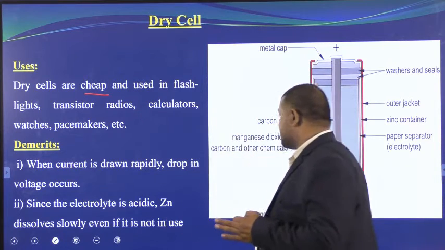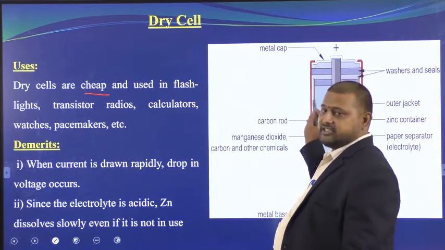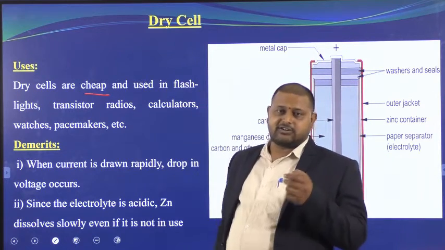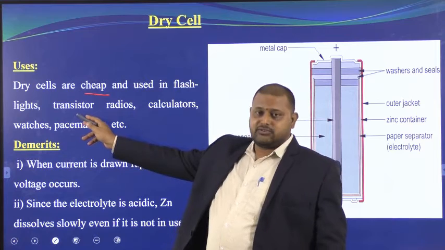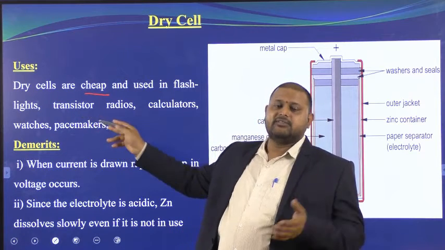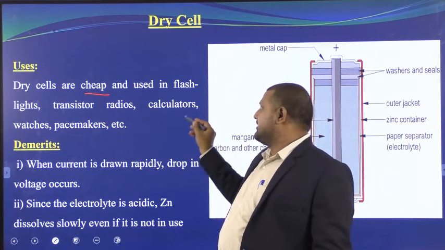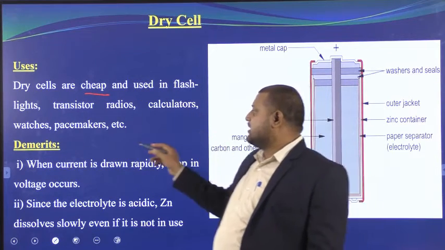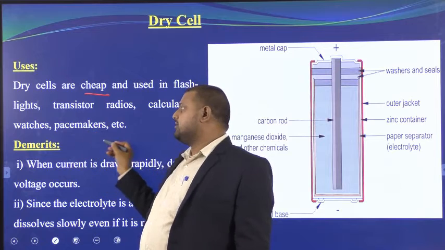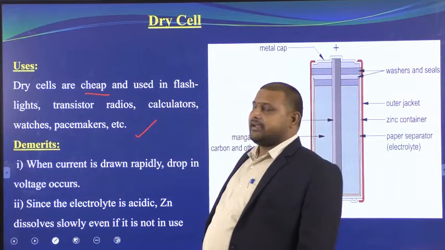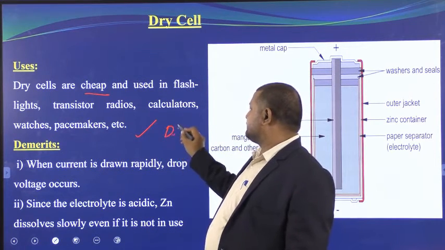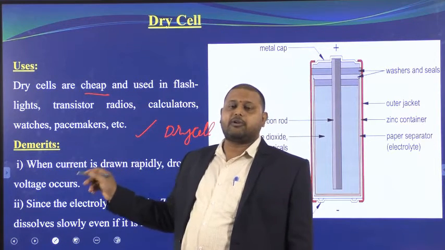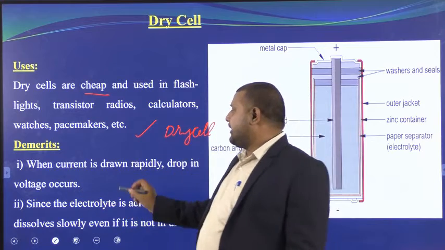Why does the dry cell still have demand? Because it is cheap. The second one, it is used in flashlights, that is torchlights, and transistor radios. Once upon a time we used to have them, now we don't. Next, calculators. Now we are also using button cells in calculators, watches, pacemakers. In all these things we use dry cells. So these are the merits. Very good. Next, what are the problems with this dry cell, or demerits?